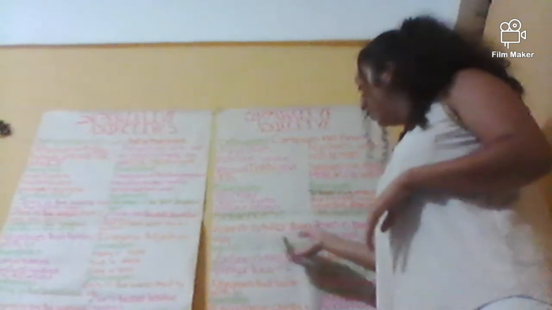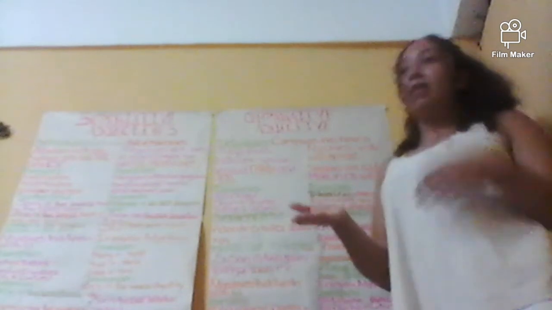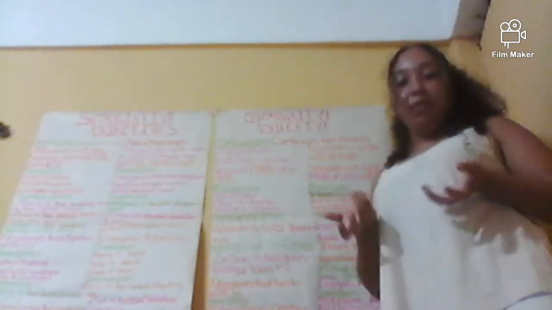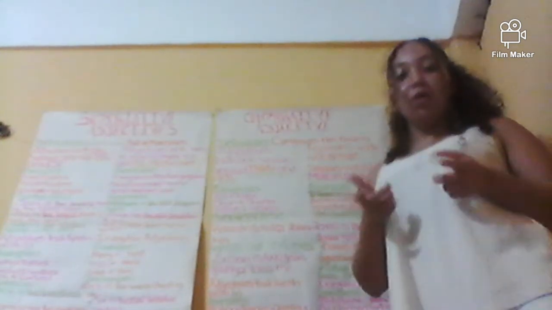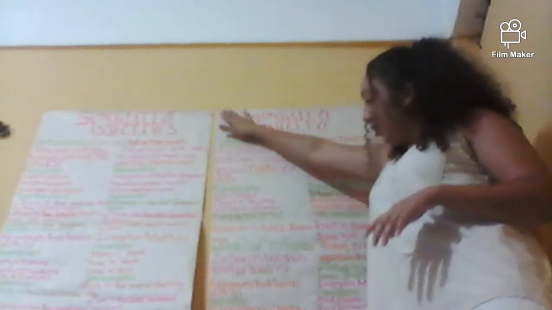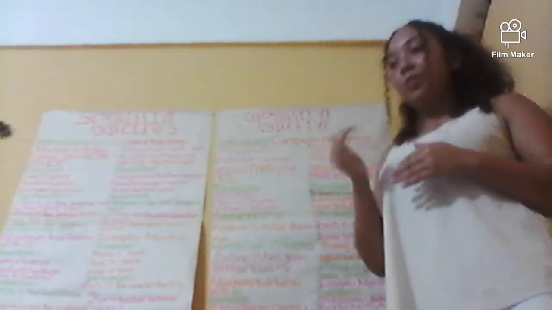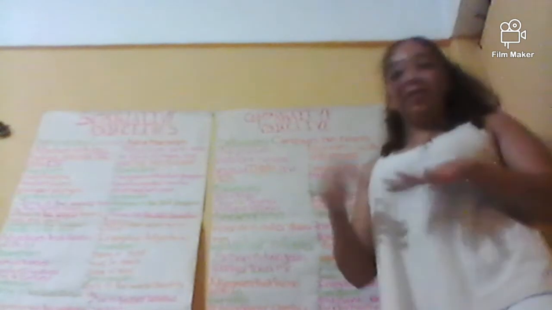But the next one is, which car is faster? Just asking a question. For example, I have a Ferrari and a Volkswagen. You're just comparing which car would be faster. Another sentence would be, Susan is 2 years younger than me, just comparing the age of Susan and yours, which means that you're older than Susan.